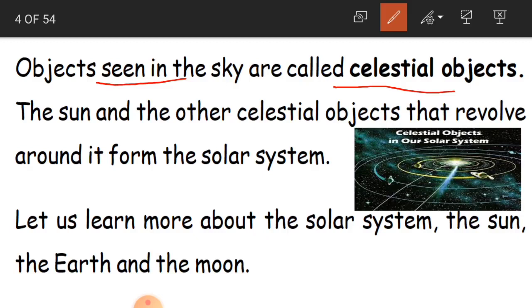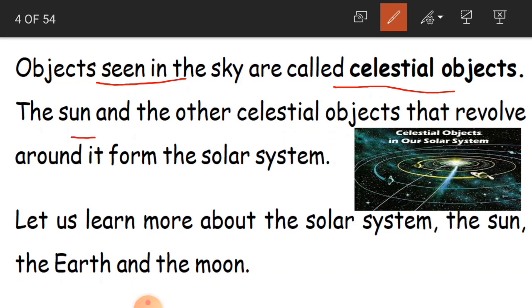Okay children, see here, what is there in the sky? Even in the sky we also have planets. As I said, on which planet are we living? We are living on the planet Earth. But we cannot see it. But in the sky, the earth, that is the planets, are also existing. So what all exist in the sky? They are all called celestial bodies. Okay, the sun and the other celestial objects that revolve around it form the solar system.